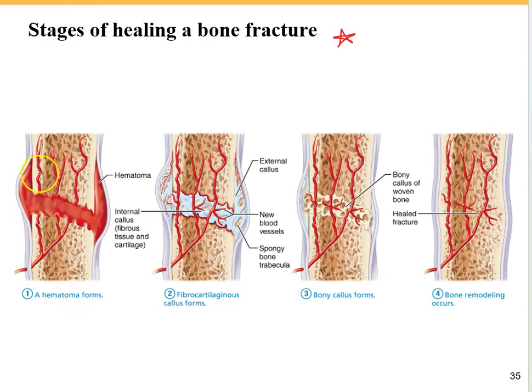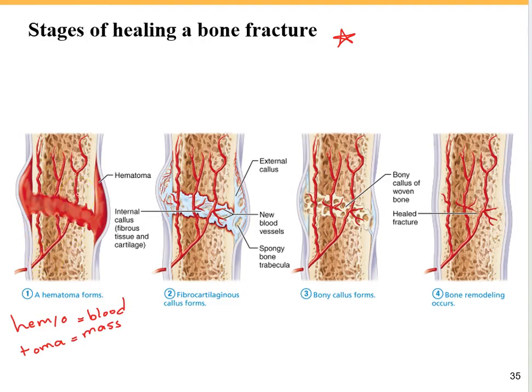We call this first stage hematoma formation, as hemo means blood and toma means mass. So the clotted blood formation happens at this stage,